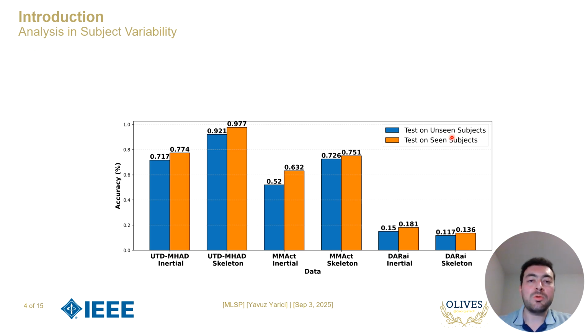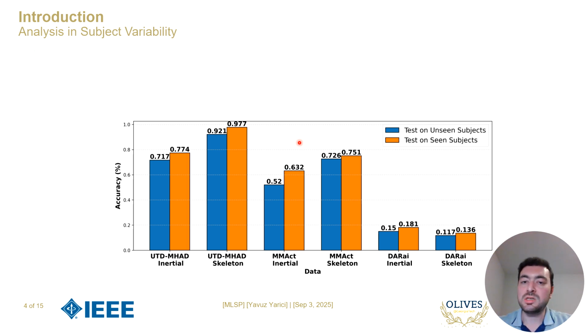Let's look at how much the performance of human activity recognition is affected by subject invariance. Here, we show the results of this effect on contrastive learning. We compare two settings. In the first, the seen subject setting, the training and testing data are randomly shuffled, which means the same subject may appear in both sets.